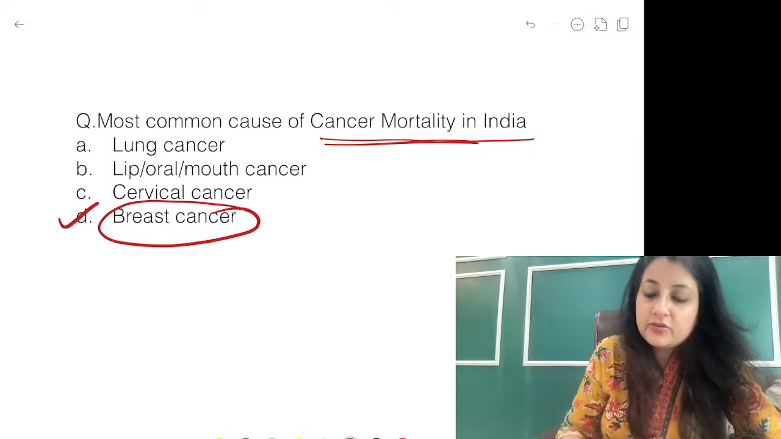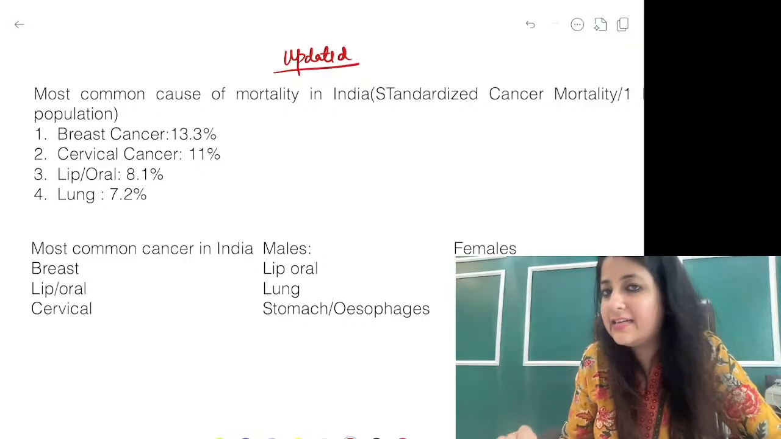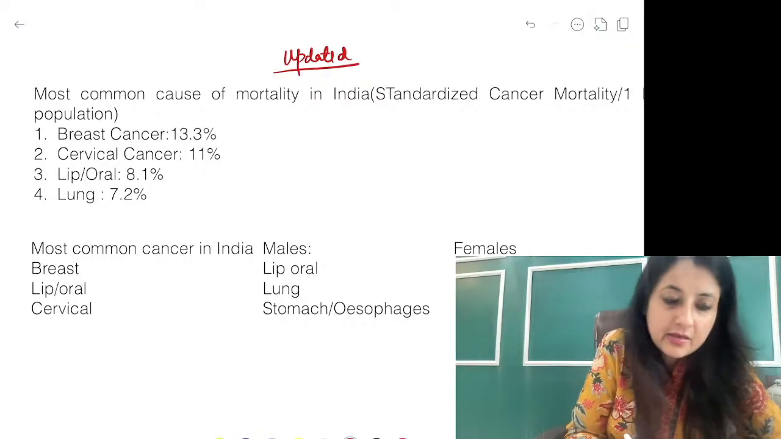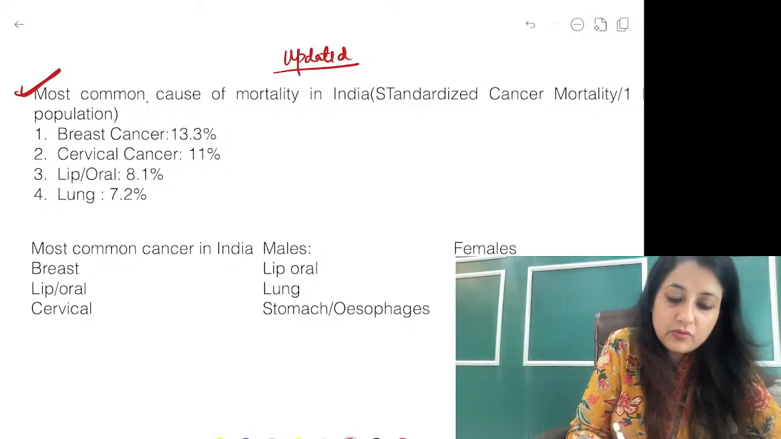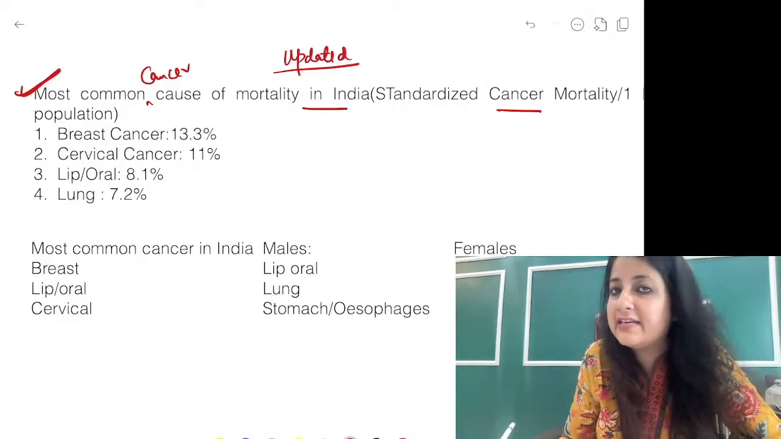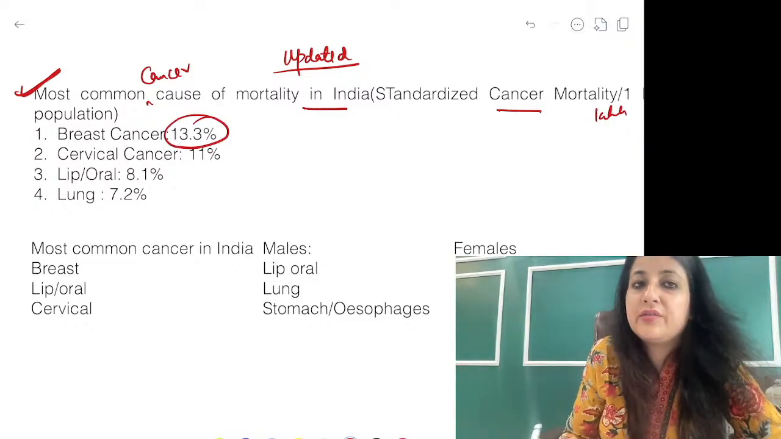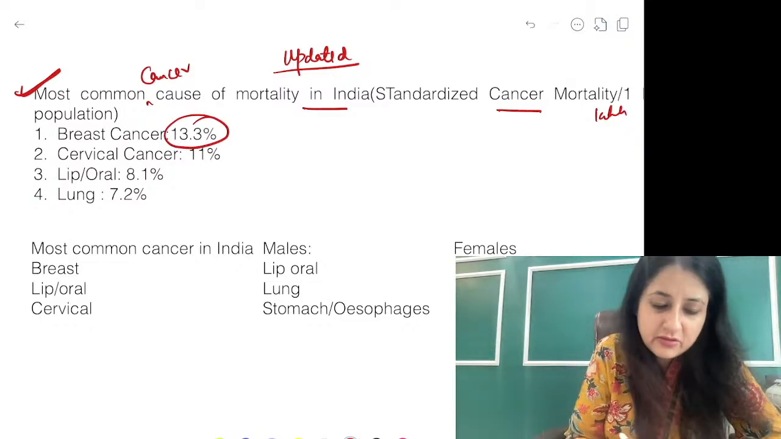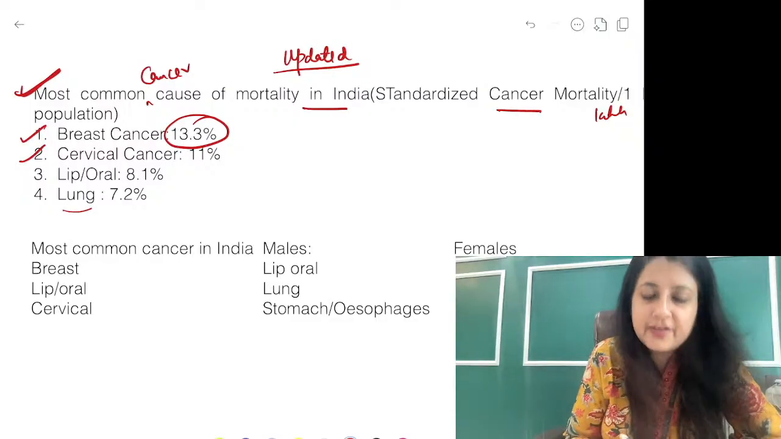This is also, so I'll take you to a slide guys, an updated slide. All right, this is the updated slide that you can check out over here. Most common cancer cause of mortality in India according to standardized cancer mortality data per 1 lakh population. Okay, breast cancer 13.3. You don't have to remember the percentage, I'm just showing you. Second common is cervical cancer, then lip oral, then lung cancer.